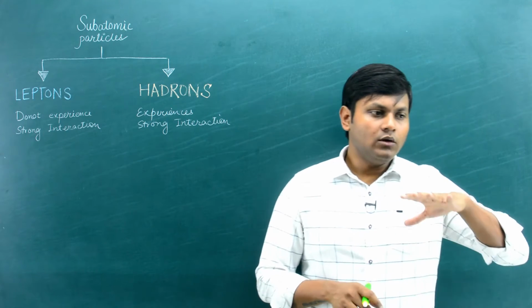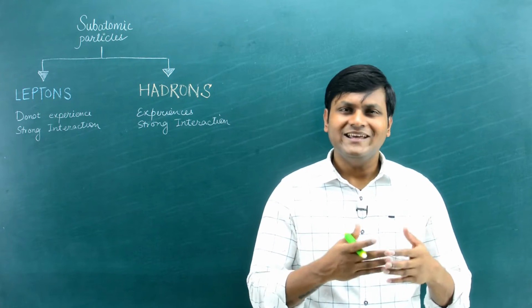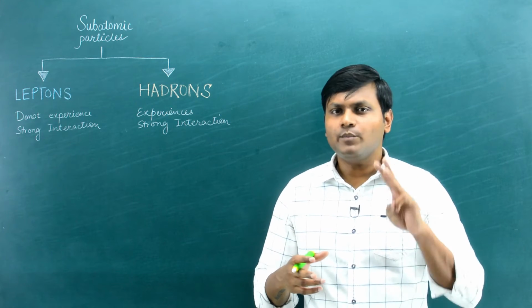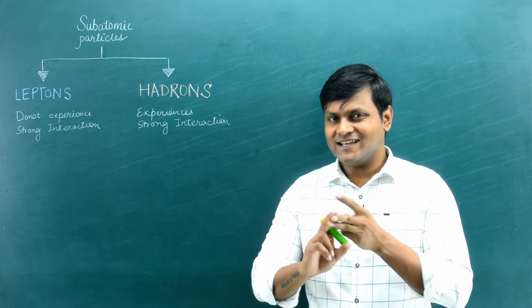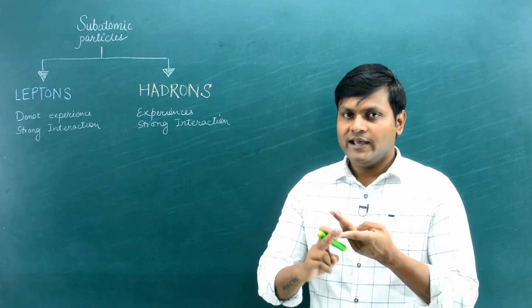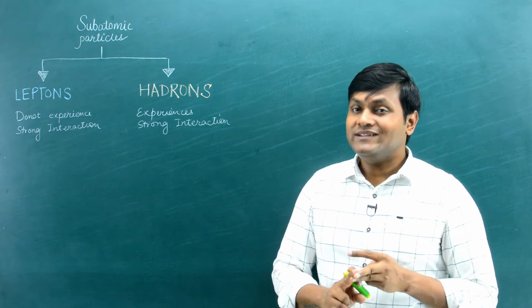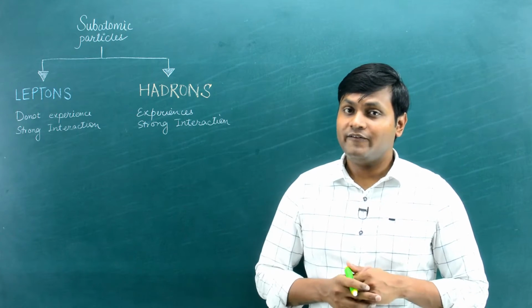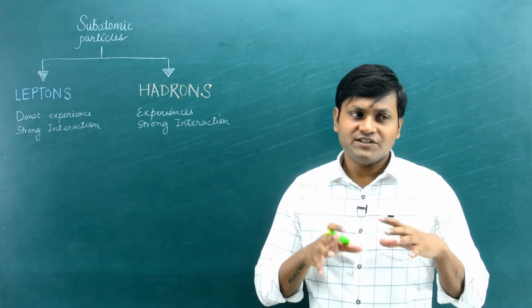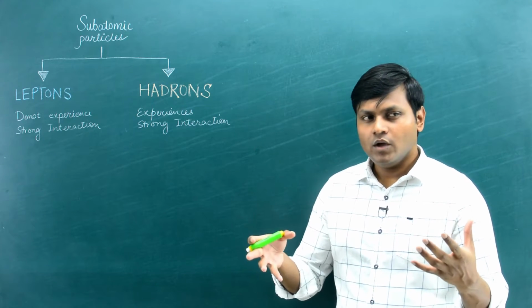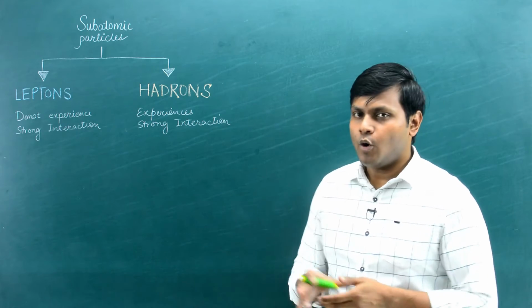All the atoms out there are made up of mostly three particles: a neutron and proton inside the nucleus, and the electron. Electrons belong to the lepton family, right? The neutron and the proton belong to the hadron family. So in a way, the vast majority of the ordinary matter that we know in our universe is made up of hadrons.